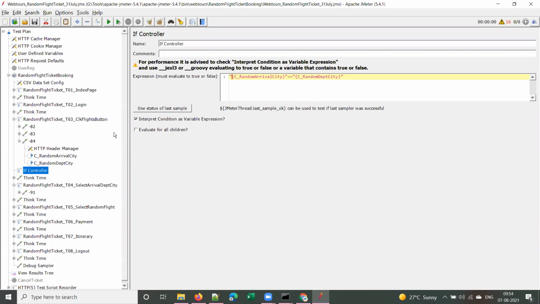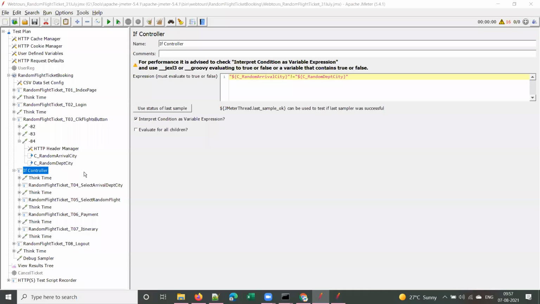Then we have to put dollar symbol. Hold on one second, please. You won't write the if condition in that expression, no need. It is not required, as this is the if controller. We just need to pass the variables. This is how we pass the variables in JMeter. Please remember that you have to use double quotes, otherwise it doesn't work.